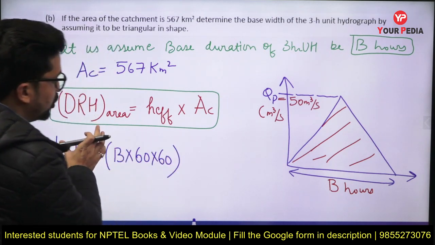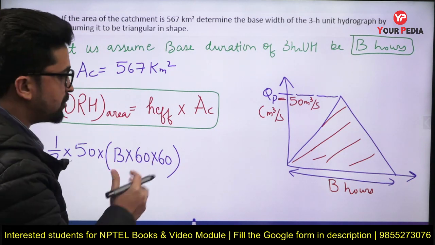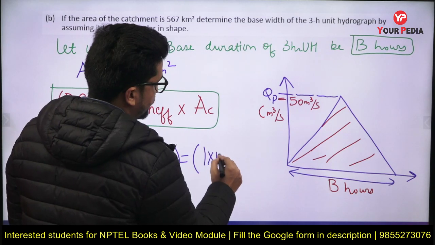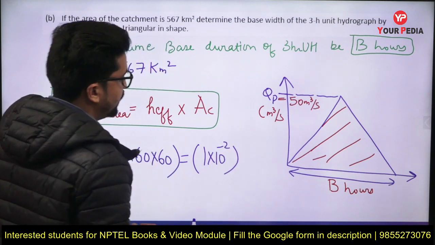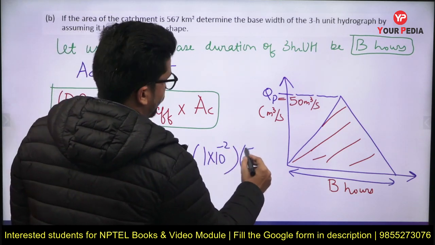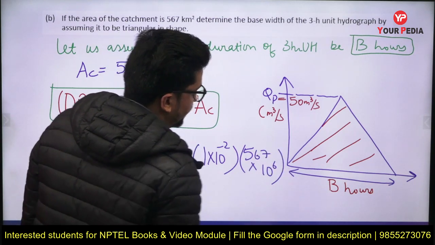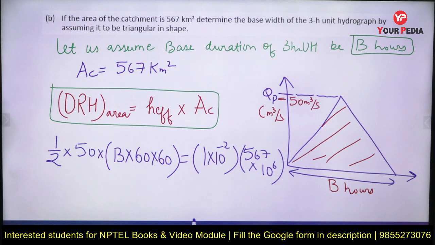So this much will be the volume of the rainfall or the DRH area, and that will be equal to H effective is 1 centimeter, which is 1 into 10 to the power minus 2 meter, into 567 into 10 raised to power 6 meter square, the area of the catchment.